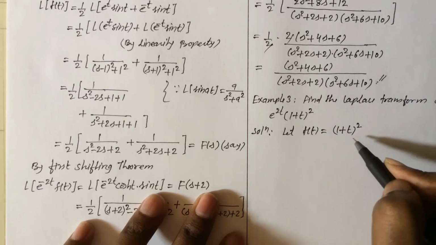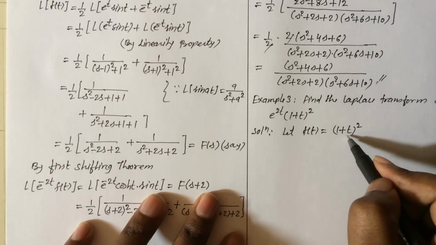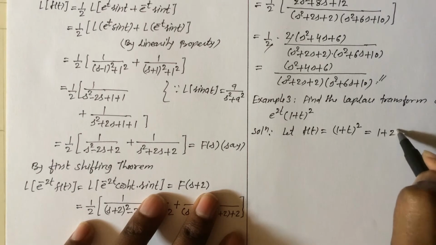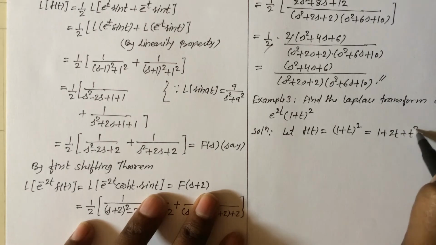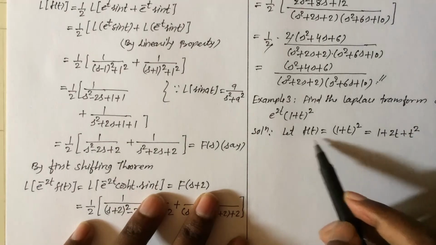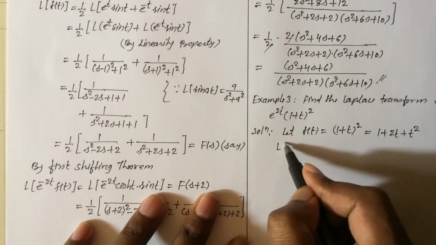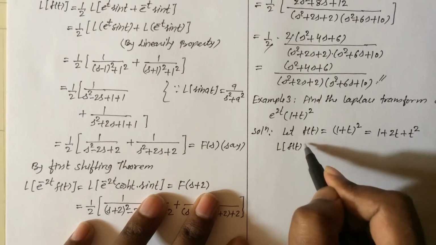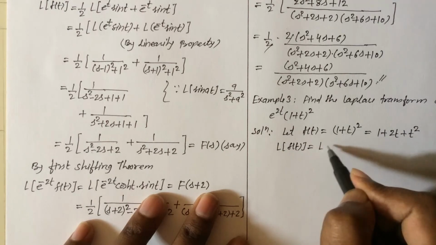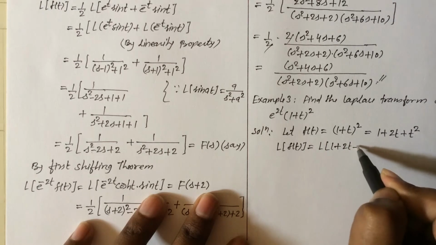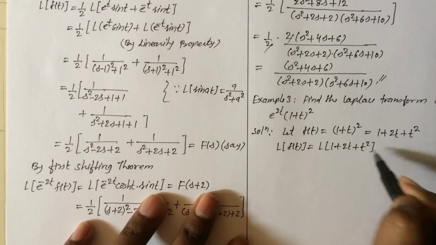Okay, now I am opening this bracket, so this is equal to 1 plus 2t plus t square. Now apply the Laplace transform on both sides. So applying the Laplace transform on both sides, the Laplace transform of the function f of t is equal to the Laplace transform of 1 plus 2t plus t square.